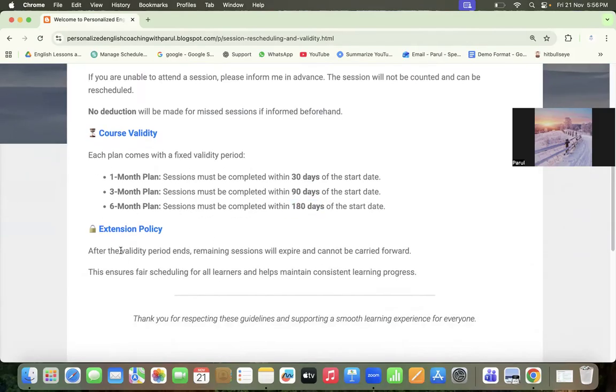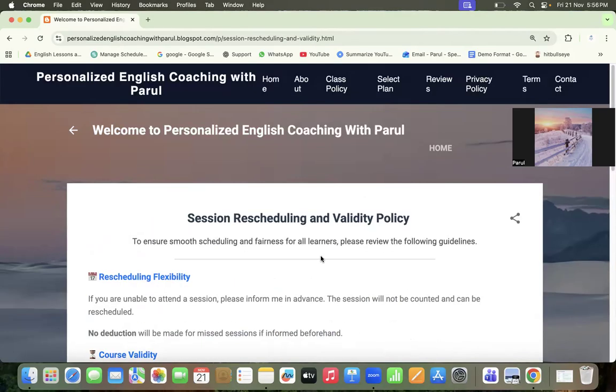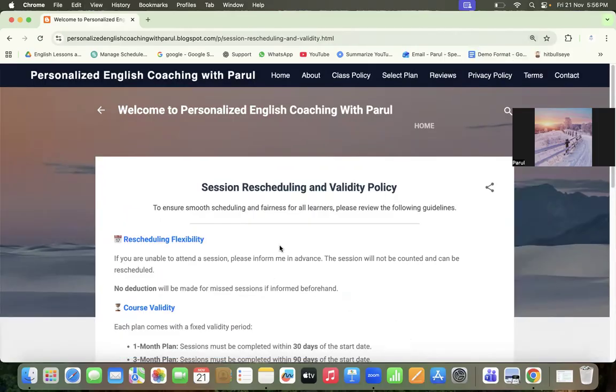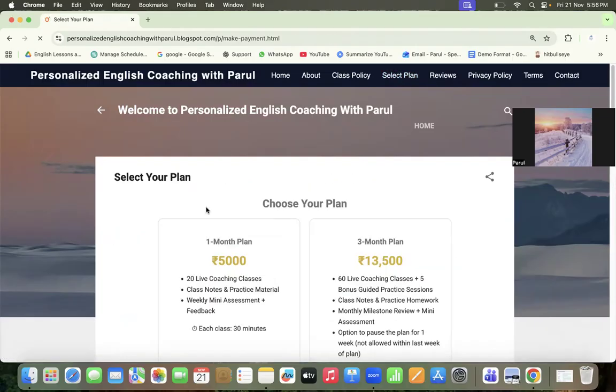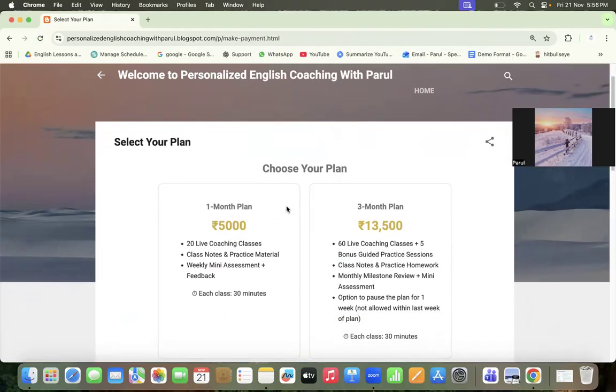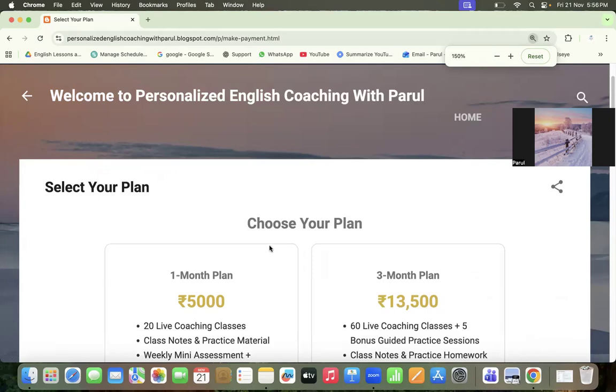And there is no extension policy. If the validity period has expired, remaining sessions will expire. And there is no carry forward policy. I have created this specific class policy to make sure every student gets the right class, every student gets the right treatment when it comes to classes.